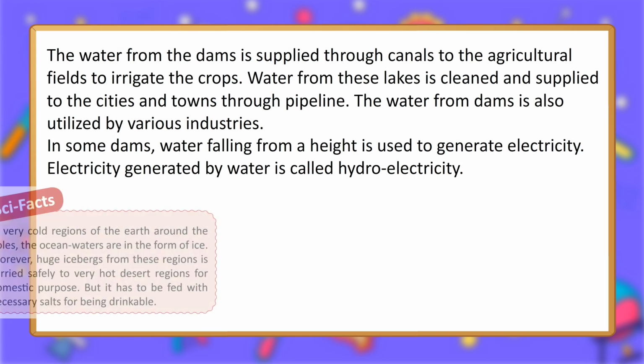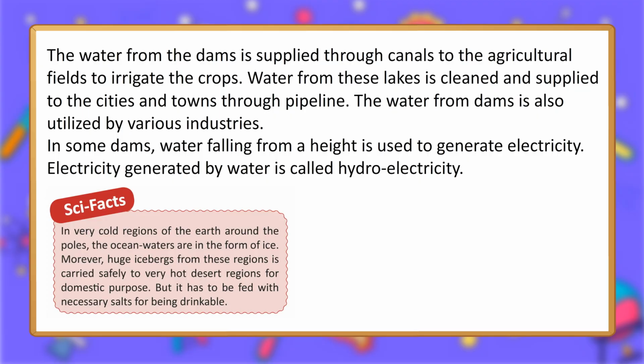Sci facts: in very cold regions of the earth around the poles, the ocean waters are in the form of ice. Moreover, huge icebergs from these regions are carried safely to very hot desert regions for domestic purposes. But the water has to be fed with necessary salts to be drinkable. Drought.